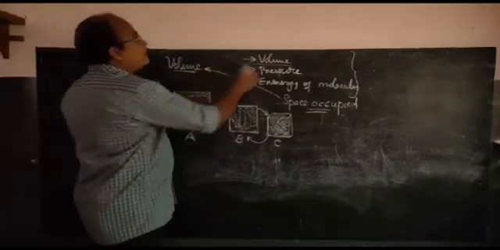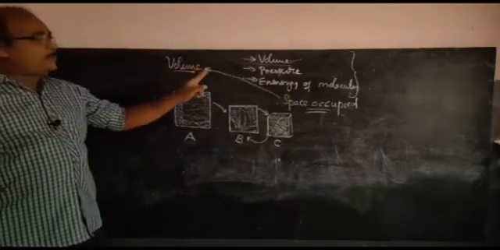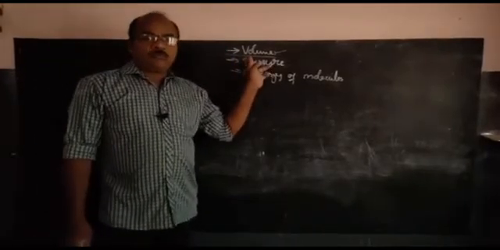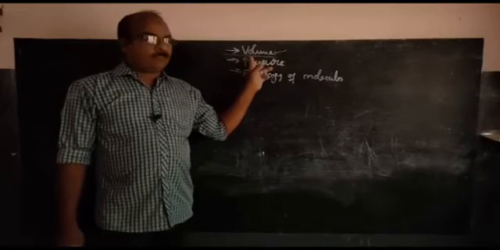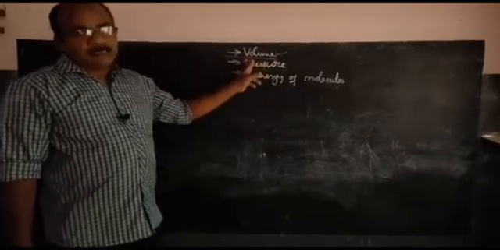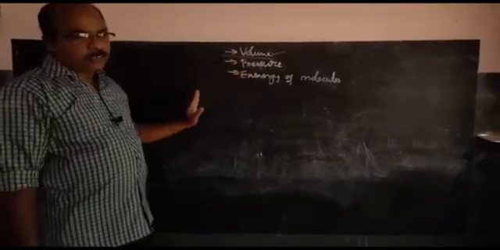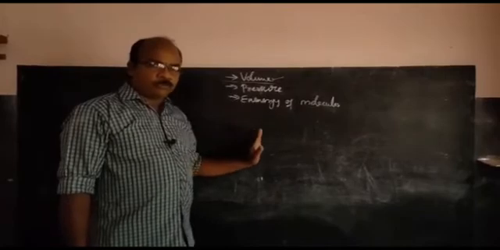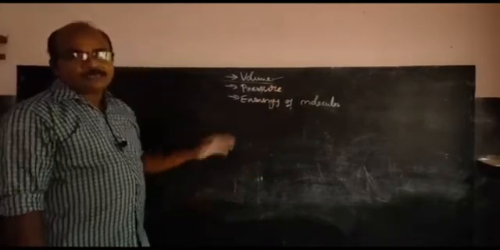So the first point, volume, is very clear. Volume of a gas is the space occupied by the gas. But when we examined the volume of a gas, we found that when we transfer gas from cylinder to cylinder, the volume changes.